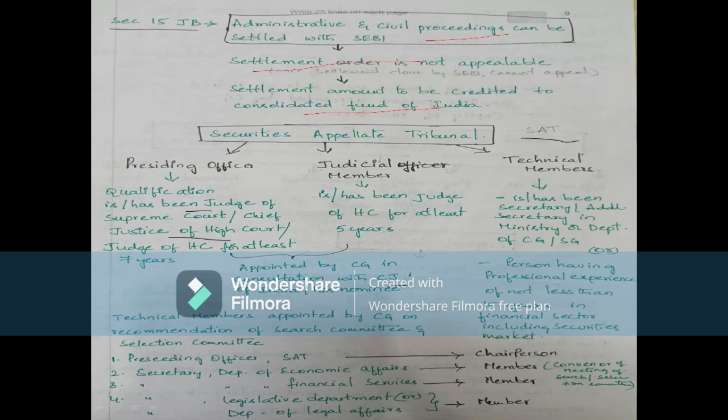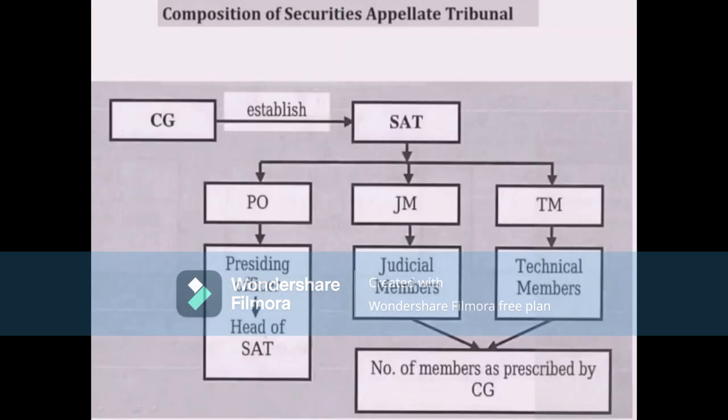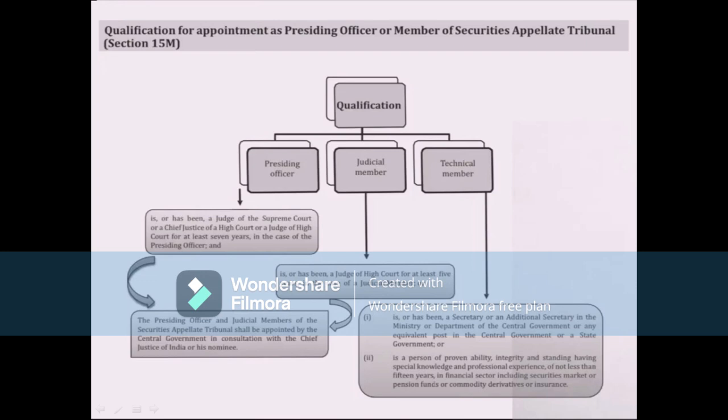See, the composition of the Securities Appellate Tribunal. The central government establishes SAT, and under SAT there will be a presiding officer, judicial member and technical member. The presiding officer will be the head of the SAT. Members are prescribed by the central government. As I said before, for the presiding officer it is a Chief Justice of the High Court, and for the judicial member a judge of a High Court with at least 5 years, and here at least 7 years of experience.